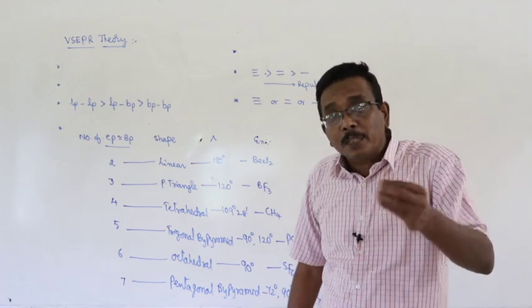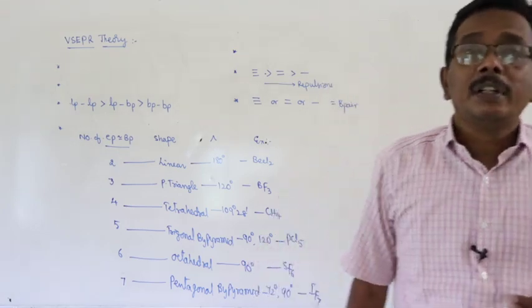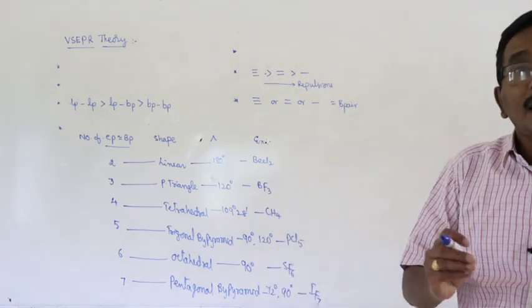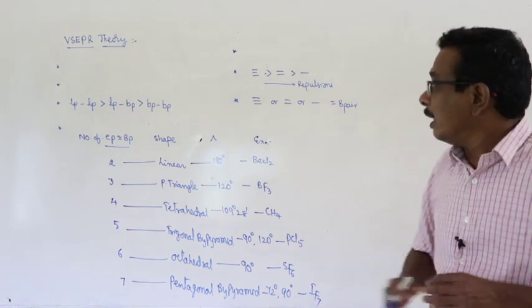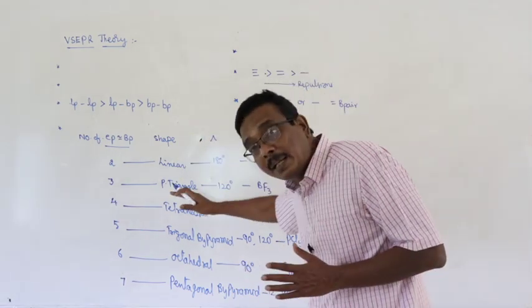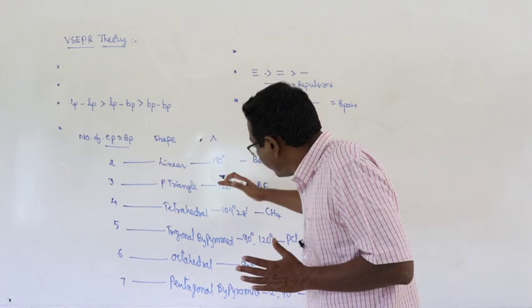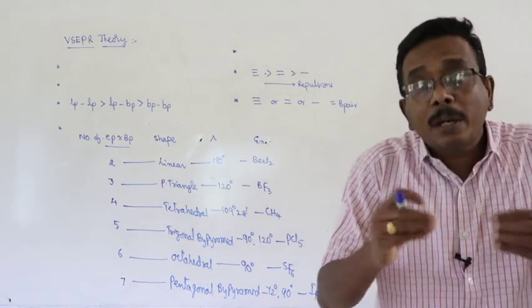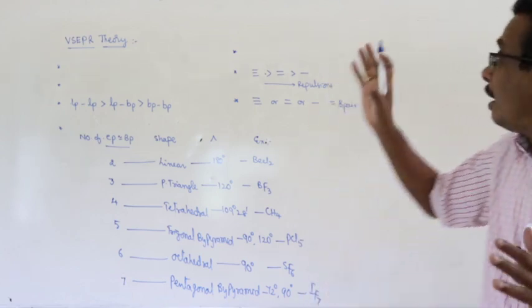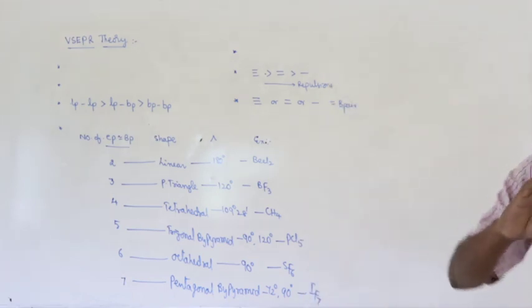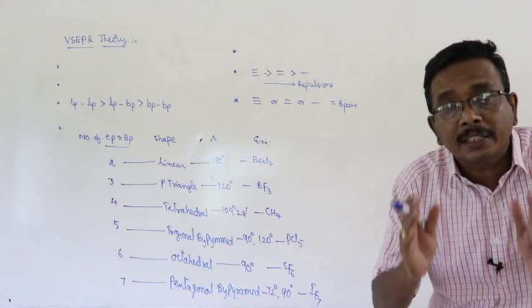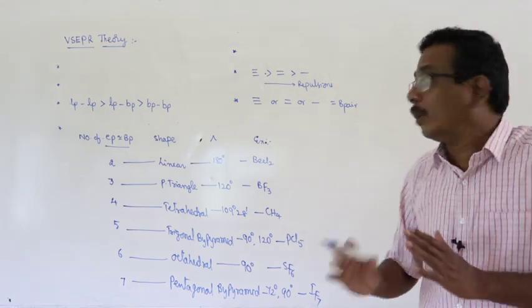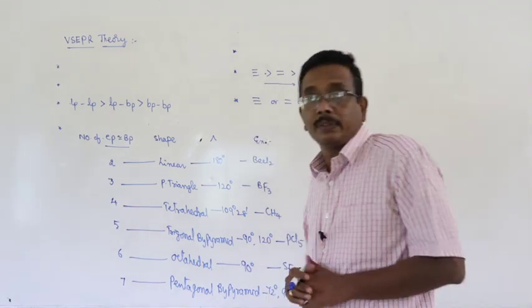If the electron pairs present in the valence shell of central atom are all bond pairs, then the shape of the molecule and the bond angles can be easily predicted. If there are one or more lone pairs present in the valence shell of central atom, automatically that affects the shape or geometry of the molecule and also the bond angles.